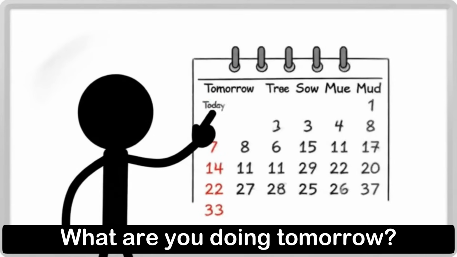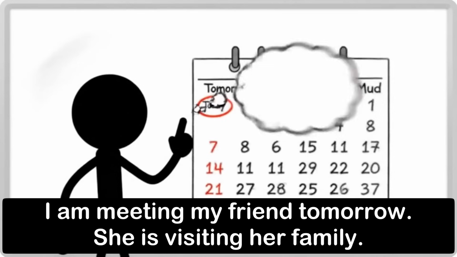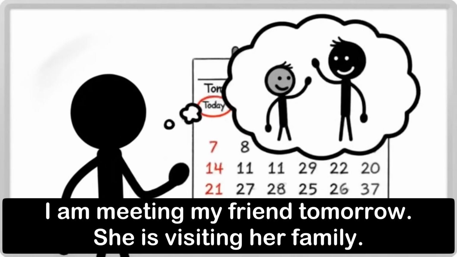What are you doing tomorrow? We can use the present continuous for the future. I am meeting my friend tomorrow. She is visiting her family.